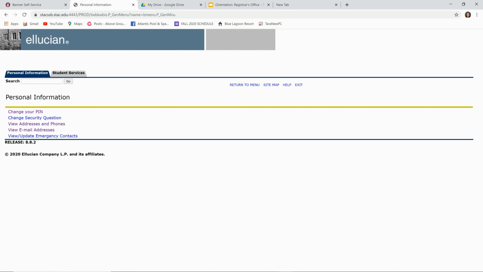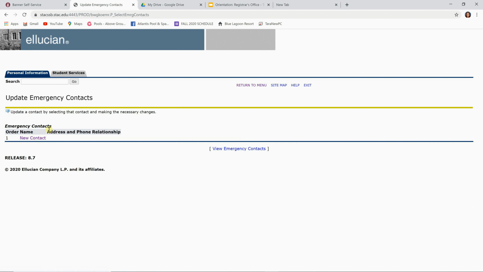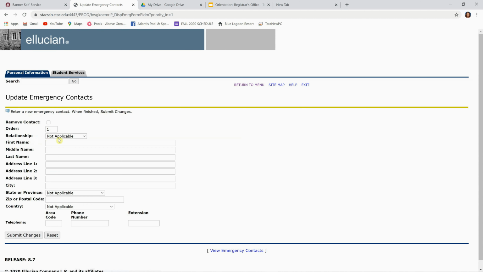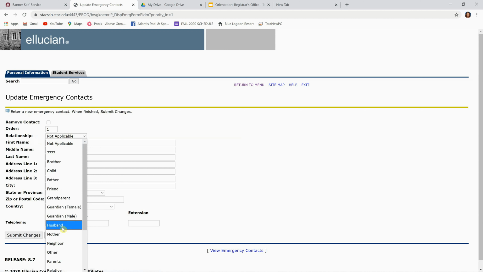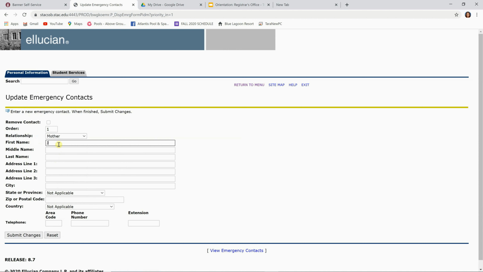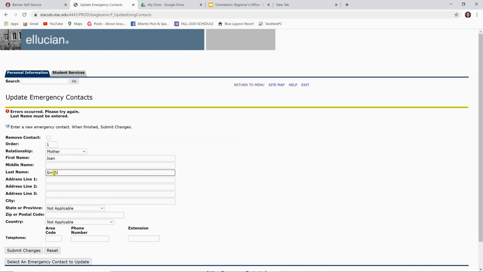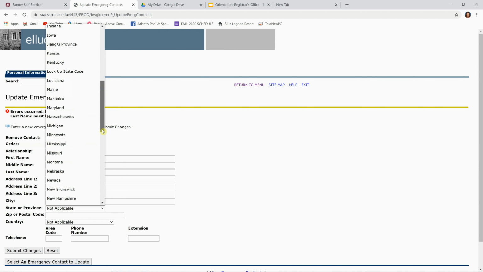Again, we're going to go back to the Personal Information tab. Under the Personal Information tab, you want to select View Update Emergency Contacts. Every student needs to have an emergency contact on file in case of an emergency. So here you want to select New Contact and enter the relationship to the contact. You want to enter the first name and the last name and the mailing address, as well as city and your state